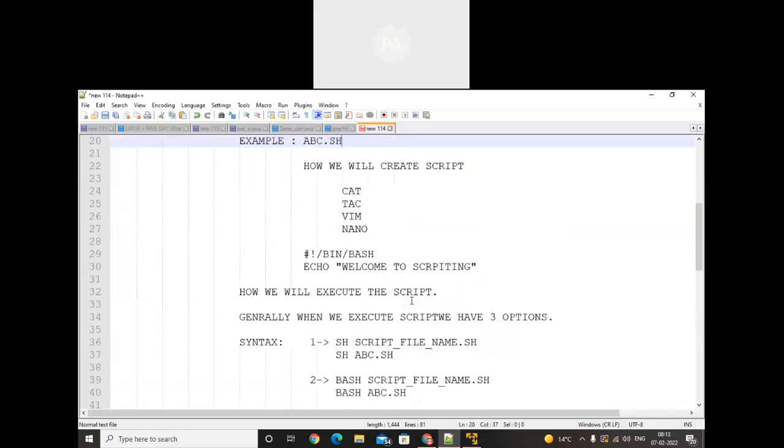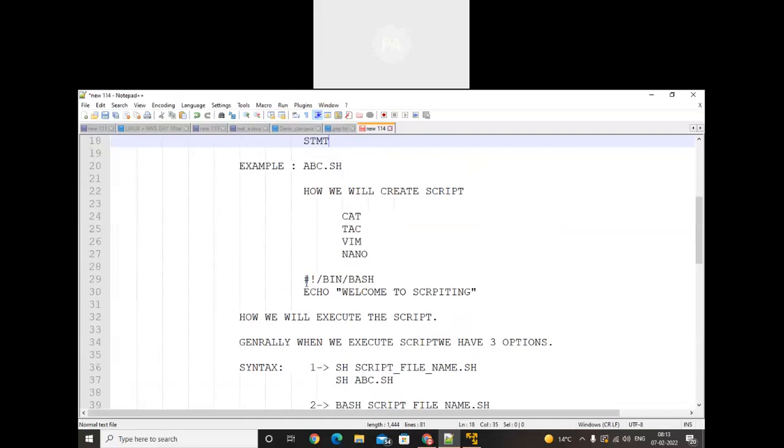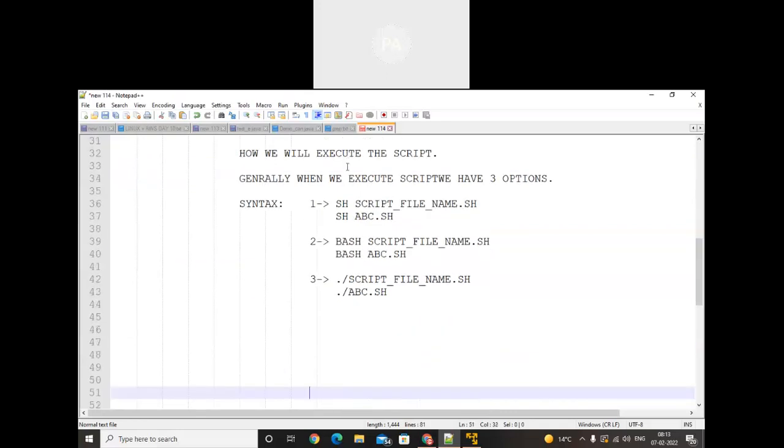I just wrote a simple statement which prints welcome to scripting. After that, we'll do lots of operations on it. But make a note: once we write the script, we need to save the file with the .sh extension. Then we need to execute it. When I directly use the first statement, the script will be executed. With the second statement, again the script will be executed. But with the third one, when I directly use it, the script will not execute.